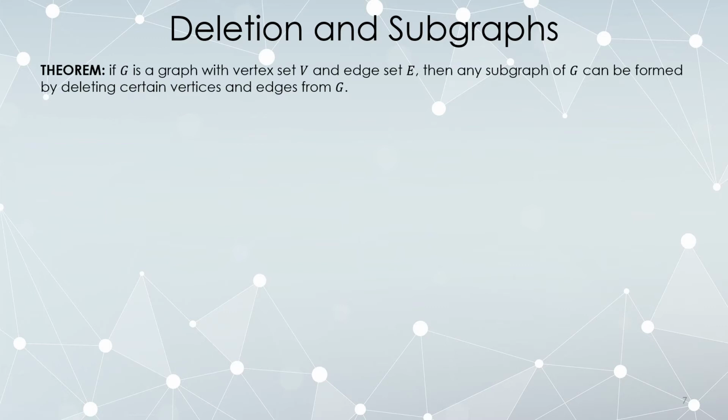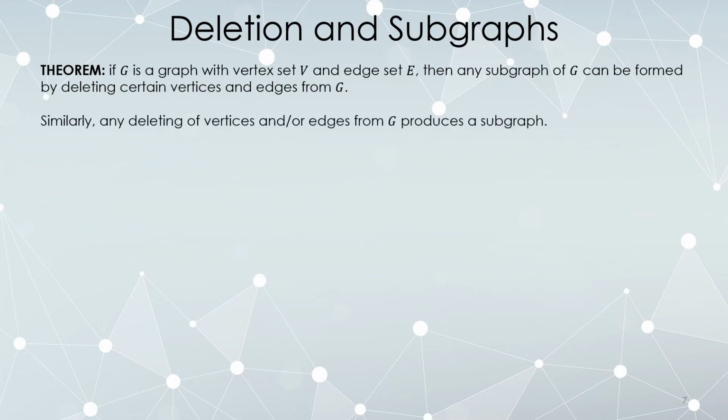So here's a result, our first theorem about graphs. Suppose you have a graph, vertices V, edges E, then any subgraph can be formed by a deletion procedure. Delete certain vertices, delete certain edges. Similarly, if you start with a graph and you delete vertices and edges, you are left with a subgraph. The proof is pretty much immediate. If you have a graph and you remove some edges and vertices, as long as you still have a graph left over, you definitely have a subgraph. You have a subset and it's a graph.